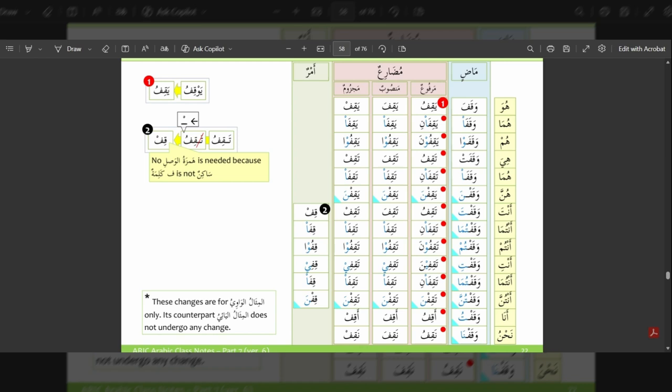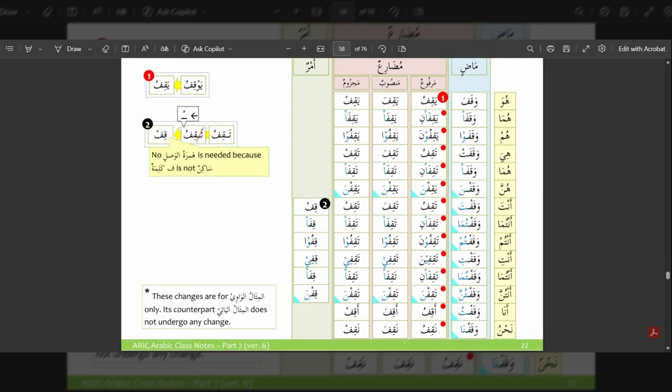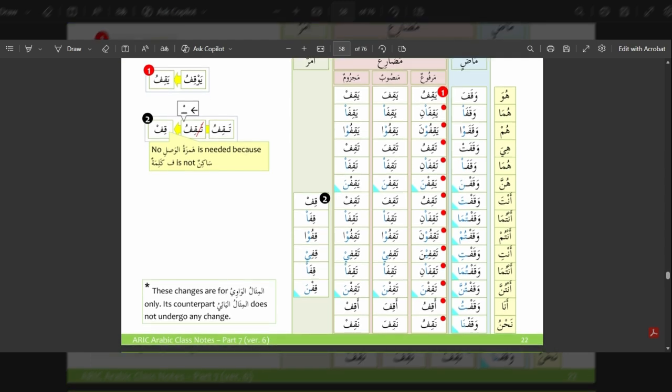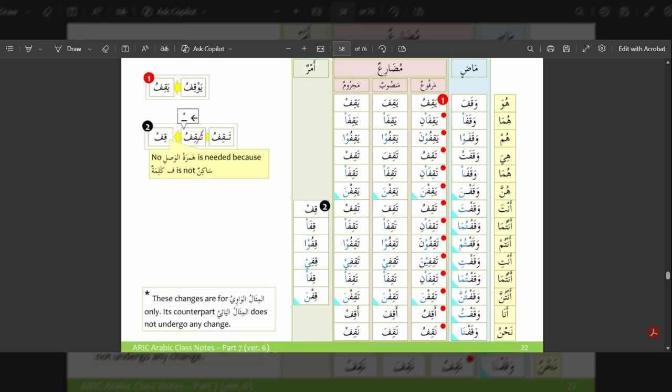Then in the majzum form, which is a jussive case, which occurs when the verb is preceded by a negation like la or lam, and it usually turns the final vowel into a sukoon. So the conjugation for the majzum form goes as yaqif, yaqifa, yaqifu, taqif, taqifa, yaqifna, taqif, taqifa, taqif, taqifu, taqifi, taqifa, taqifna, aqif, naqif.